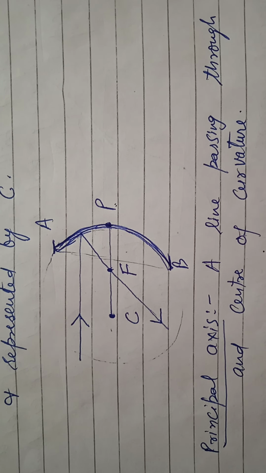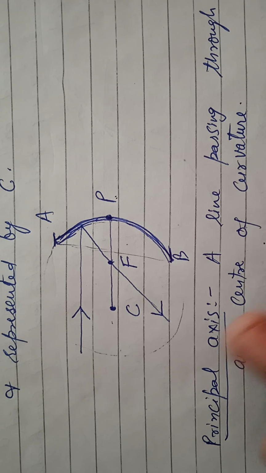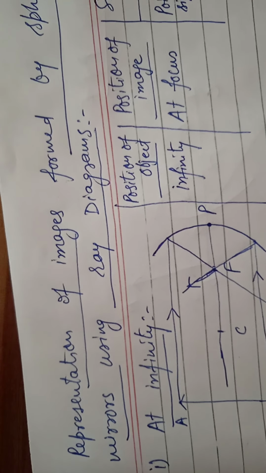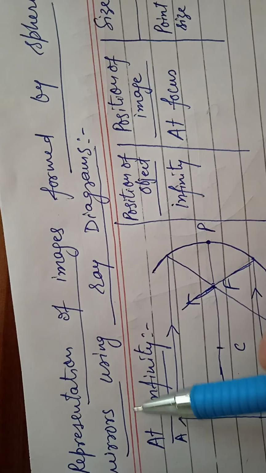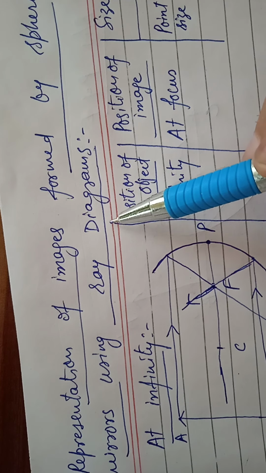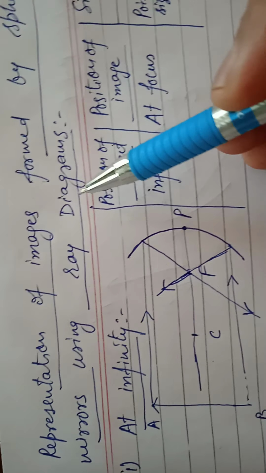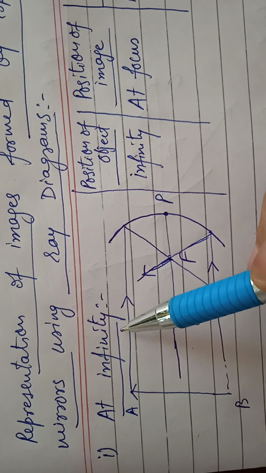Now, how the ray diagrams are drawn and represented. Let us see. First one, representation of image formed by spherical mirror using ray diagram. First one, at infinity.